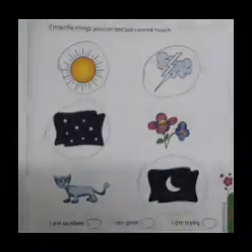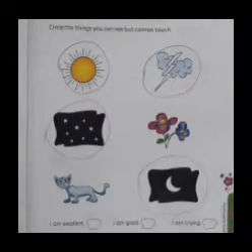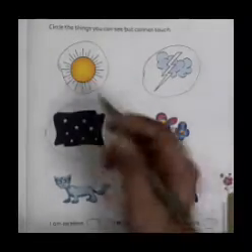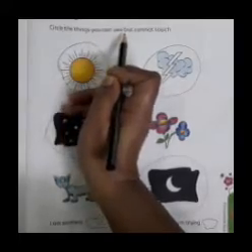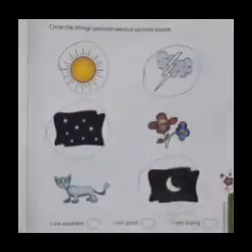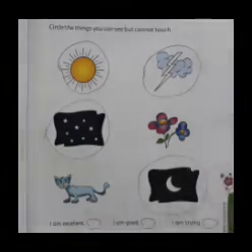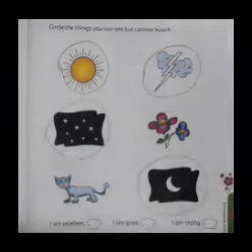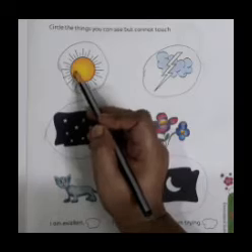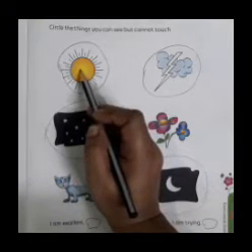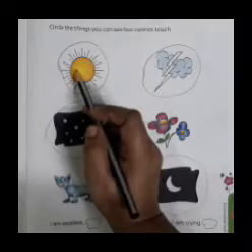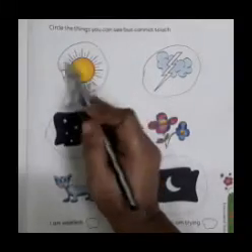Now, we'll move on to the activity, children. Look into the page 87, children. The activity here is circle the things you can see but cannot touch. The things that we are able to see, only see, but we cannot touch them. Okay, children. Look at this. This is the picture of a sun. We can see the sun, isn't it? Can you touch the sun? No. So, we have to circle the sun.